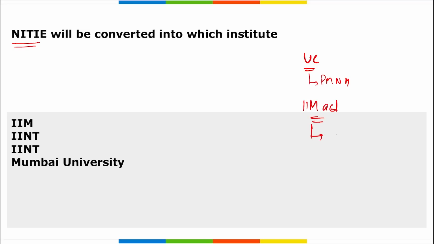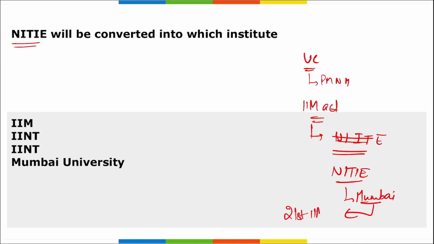This will include the National Institute of Industrial Engineering, that is NITIE, in Mumbai, and this will now be converted into the 21st IIM. The amendment will rename NITIE Mumbai as IIM Mumbai.